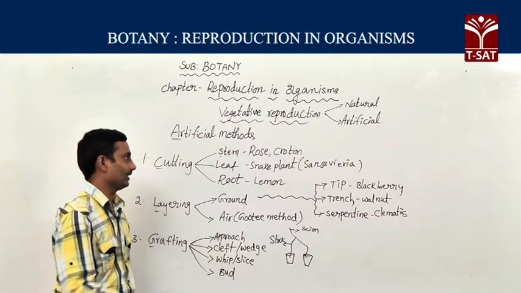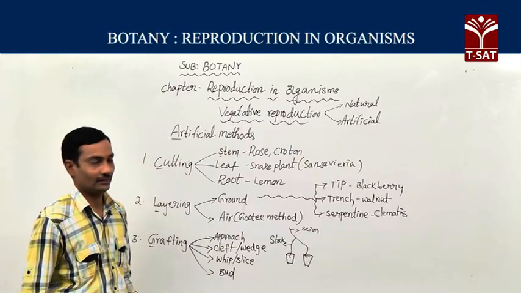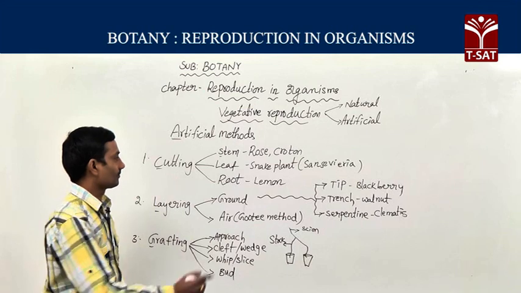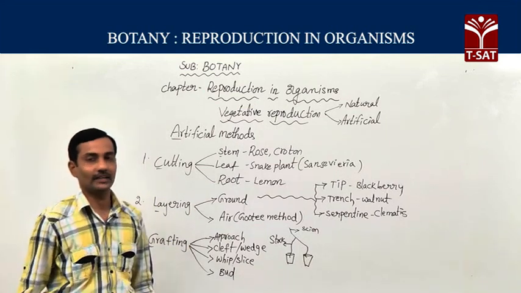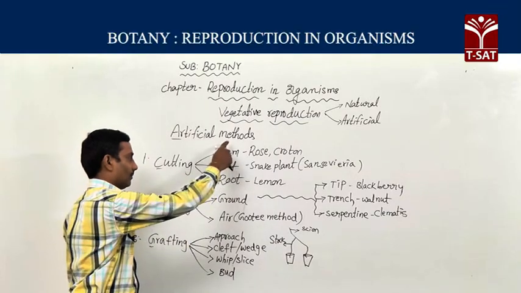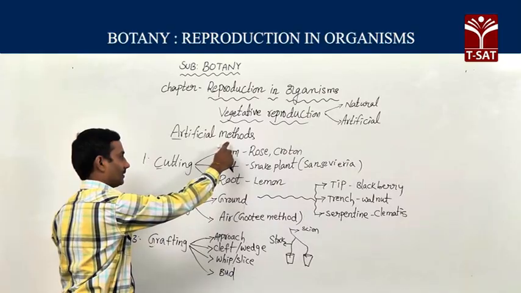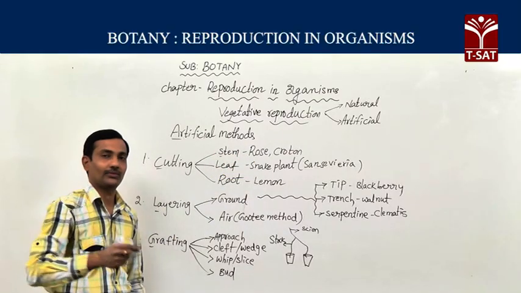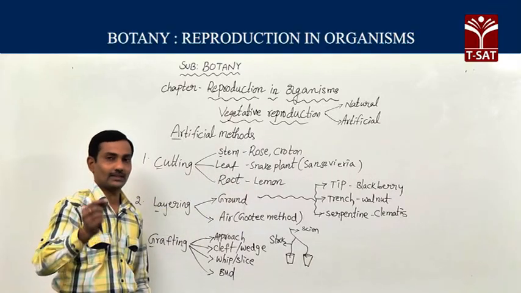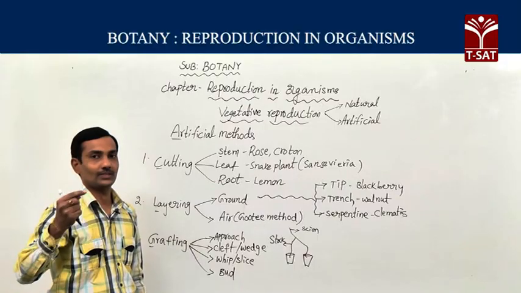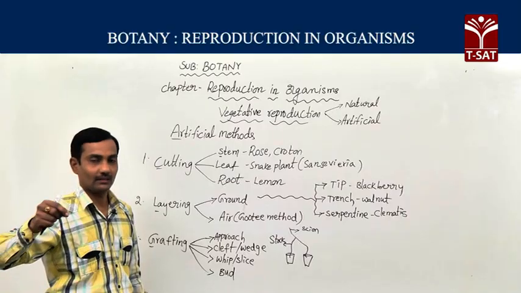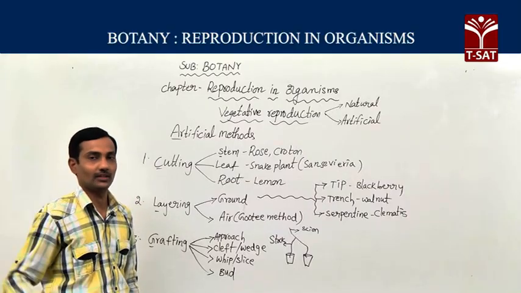So stem cutting, rose and croton plants you can find. Leaf cutting, snake plant, Sansevieria plant. Root cutting, lemon and tamarind plants you can find with the root cutting method. For example, in the rose plant, if you want to develop a new plant with the help of stem cutting, it is a simple method: we just have to cut a small branch or twig of the plant. That branch or twig, if you put it in the soil, develops into a new plant.